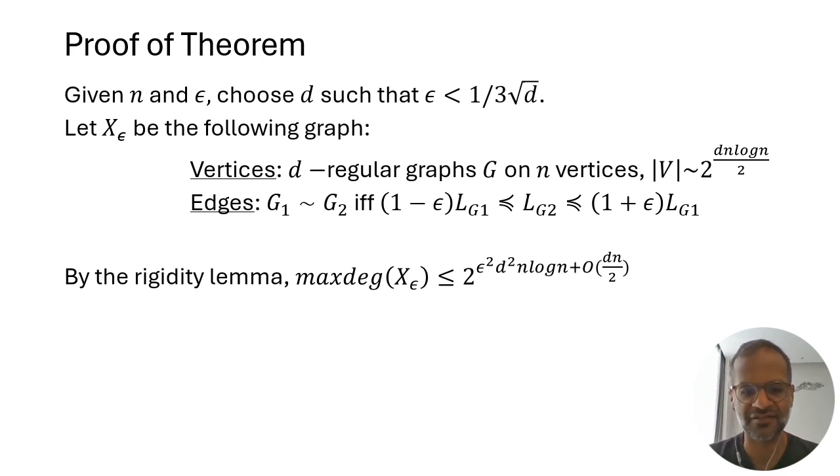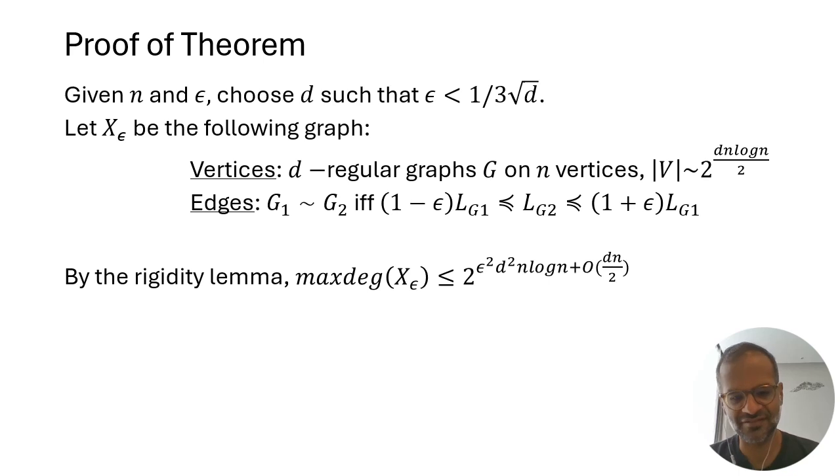Another graph H is a neighbor of G if and only if H one plus or minus epsilon spectrally approximates G for this particular approximation factor epsilon, which is less than 1 over 3 squared d. So that's the regime in which the rigidity lemma applies. And what the rigidity lemma says is that this neighbor H must actually share a large constant fraction of edges with G, and that fraction is 1 minus epsilon squared d divided by 2.